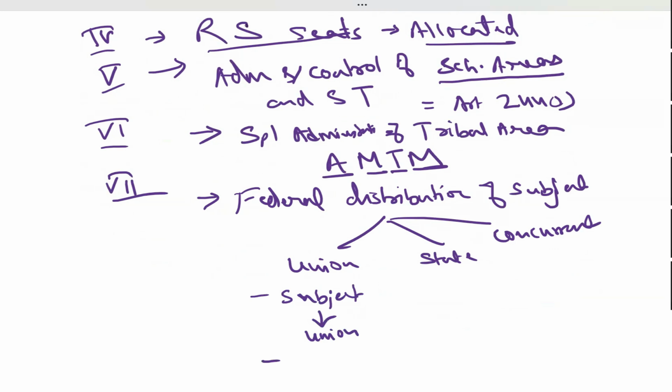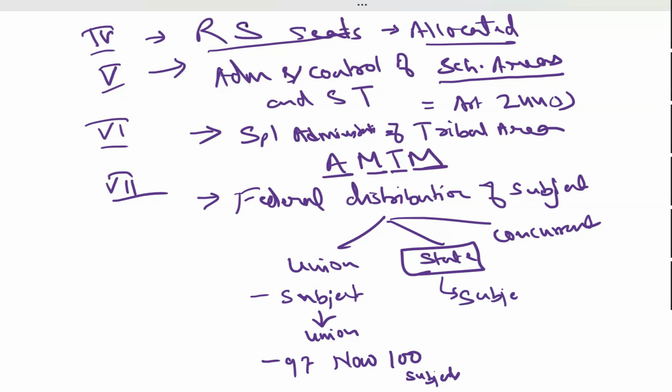Initially, there were 97 subjects in it. Now there are 100 subjects. How many subjects? 100 subjects. Got it? Yes or no? Yes, sir. Similarly, the state list contains all the subjects or issues on which the state will make the law.